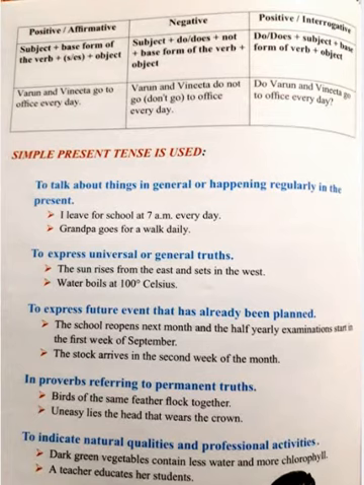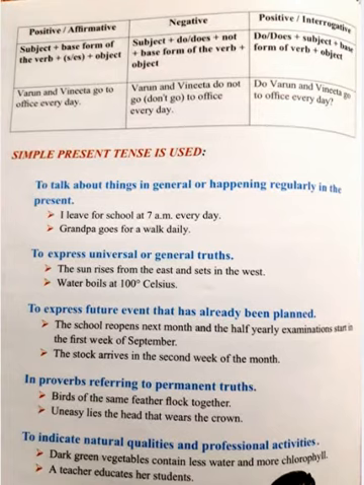To express a future event that has already been planned: the school reopens next month and the half-yearly examinations start in the first week of September. In proverbs, referring to permanent truth: where there is a will, there is a way. All these things we use in simple present tense.